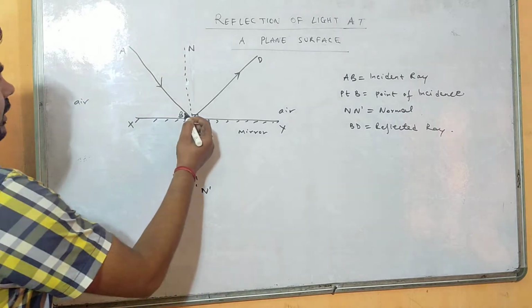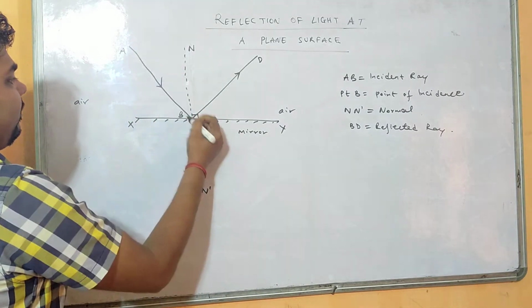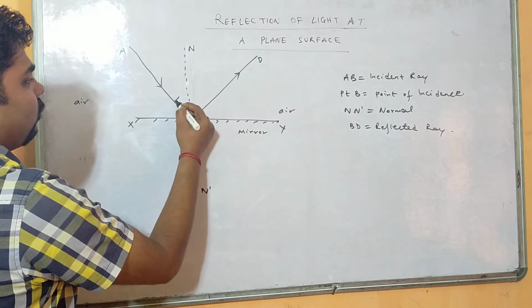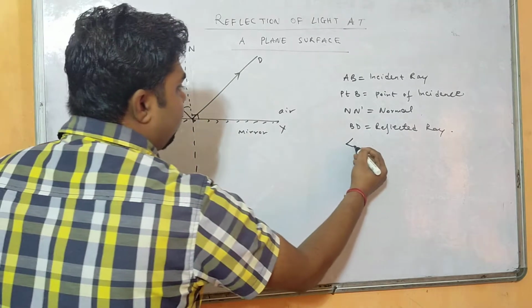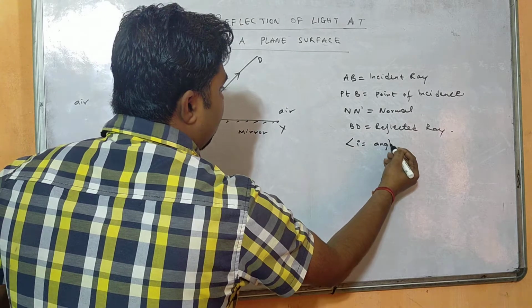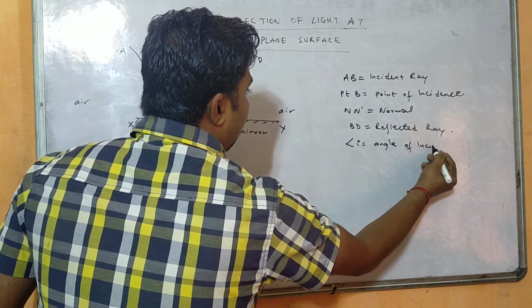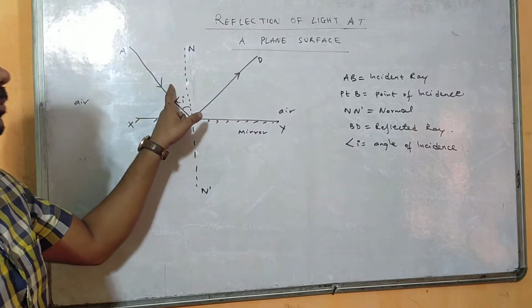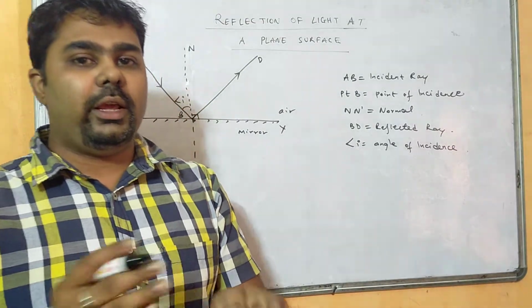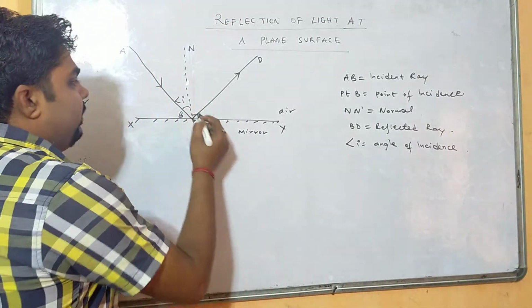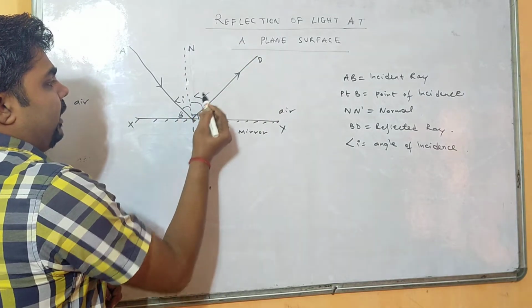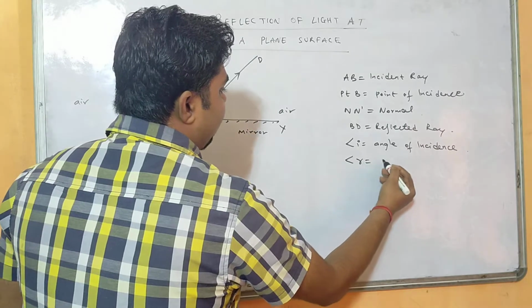Now there is an angle subtended between incident ray AB and normal. This angle is called angle of incidence. The angle subtended between incident ray and normal is called angle of incidence. The angle subtended between reflected ray and normal is called angle of reflection.